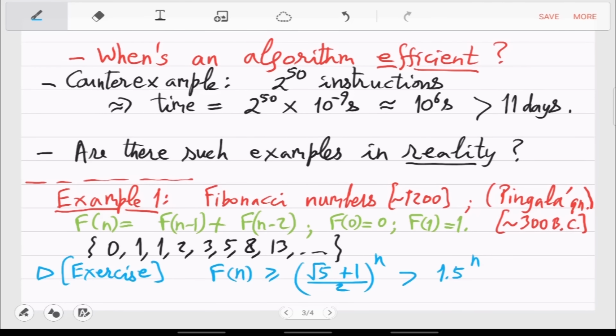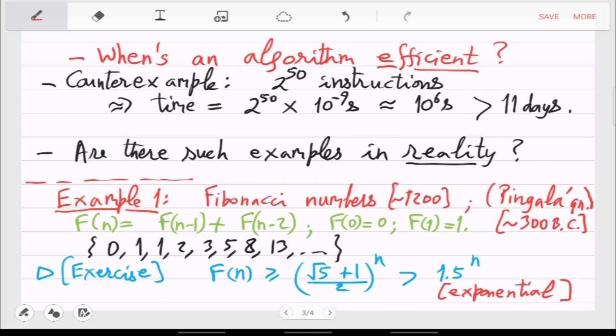So this expression we'll call exponential, because this n, which is your input, sits in the exponent. So this is why it is called exponential. Any algorithm whose analysis gives this function is a very inefficient algorithm, because it will be growing almost like 2 raised to n, so it will have the same problem as before. Even for realistic n, this algorithm is highly unrealistic. It will never stop.